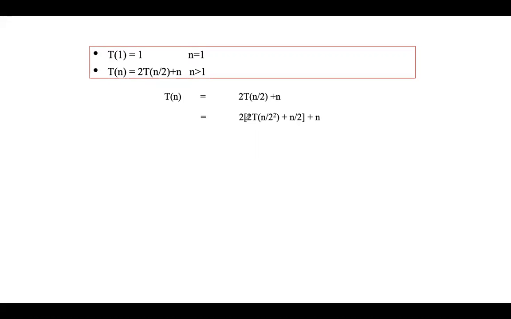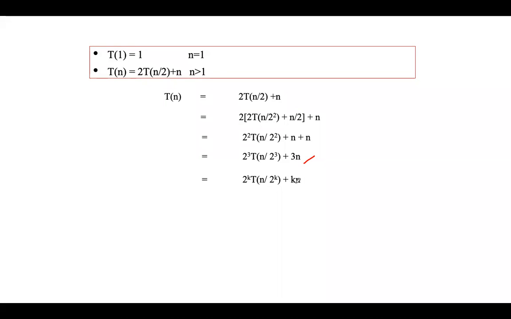It will become 2 of 2 T of n by 2 squared plus n by 2, plus n, which is nothing but 2 squared T of n by 2 squared plus n plus n. Then it will be 2 cubed, and it will continue like that, which you can write as 2 to the power of k T of n divided by 2 to the power of k plus kn.